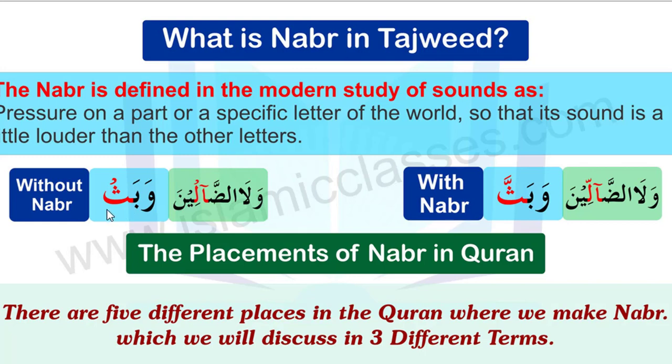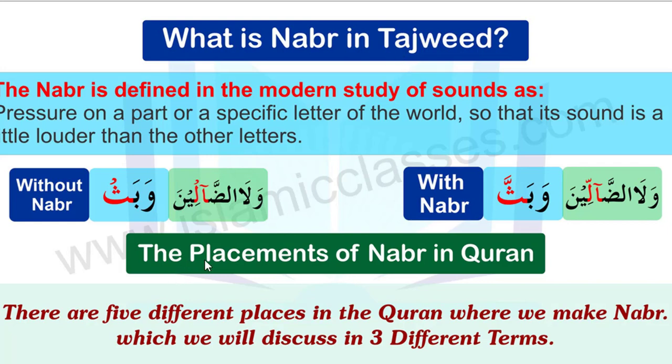On the shadda letter, if you want to stop and you don't make nabr, it looks like you are saying a sukun sign on the sa, and the listener understands it like that. So you have to tell the listener there is no sukun sign, there is a shadda sign on the sa. So if you want to stop on this place, you make nabr, and with nabr you raise your voice on the sa, as we say wabas, wabas, right? That is called nabr. More detail, inshallah, we will read in the next lessons. So I hope you understand about nabr. What is nabr in Tajweed?